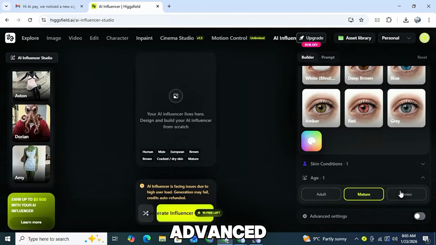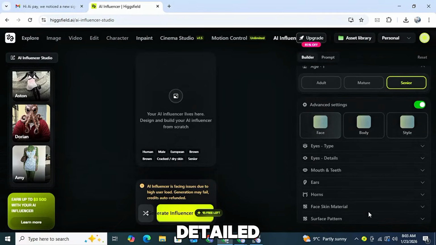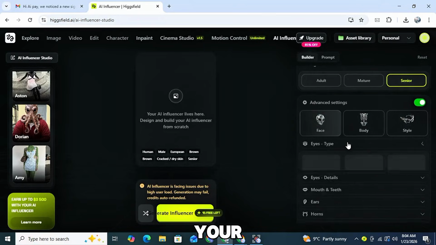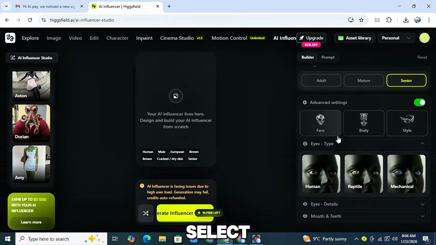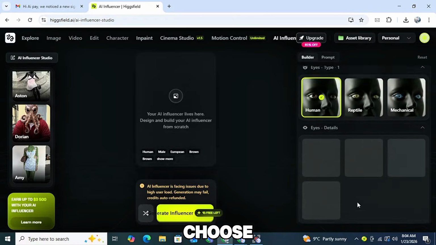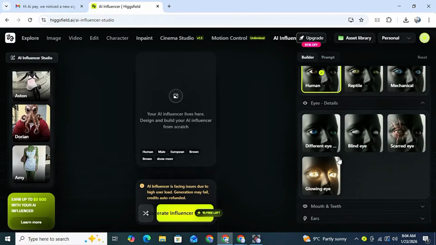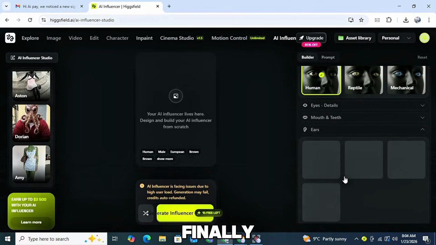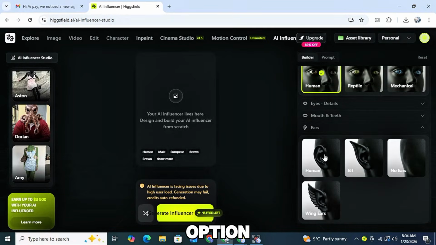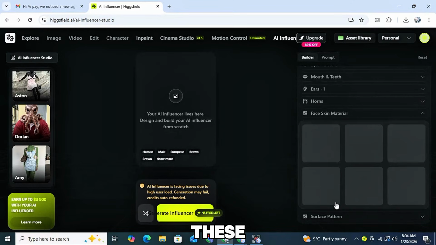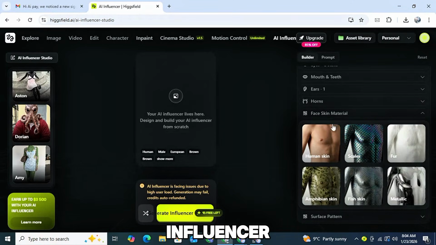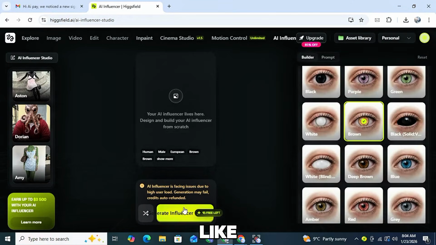Next, you need to turn on the advanced settings button. Once you do that, you will see a lot of detailed options. First, choose how you want your eyes to look. Select human here. If you want a different style for the eyes, you can also choose that from the options below. Next, select how you want your ears to appear. Again, choose human. Finally, make sure to select the skin option according to your preference. These settings help make your AI influencer look more realistic and human-like.